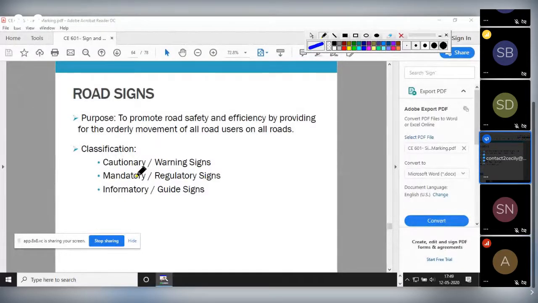Okay, some, no entry. That means that is also mandatory. We should not enter that region or enter that pathway. So these are mandatory. Okay, informatory means some directional signboards will be there which will show you the direction. Suppose you want to go to a particular hospital, in the signboard it is provided. After this many kilometers you will get that hospital. So these are the informatory signboards or guide signboards.